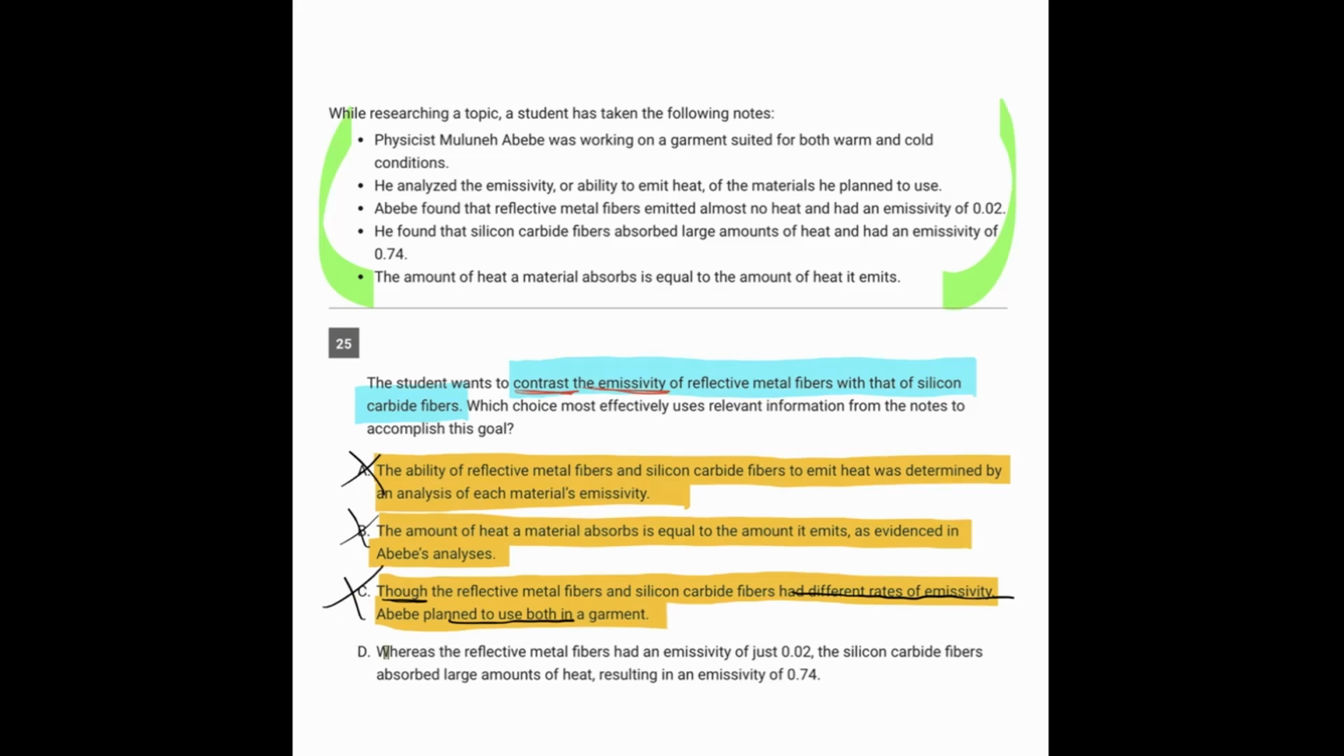And now looking at D, whereas the reflective metal fibers had an emissivity of just 0.02, the silicon carbide fibers absorbed large amounts of heat, resulting in an emissivity of 0.74. So there we're getting a big difference in the emissivity, and we're getting the numbers, which backs it up. And the emphasis is on the difference, not on the similarity. So we're going to go ahead and pick D here.